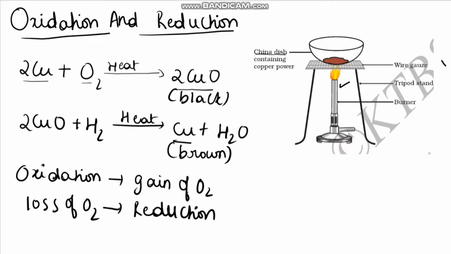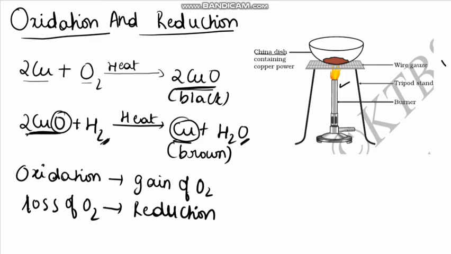Now, during this reaction, the copper oxide is losing oxygen and is being reduced. The hydrogen is gaining oxygen and is being oxidized.